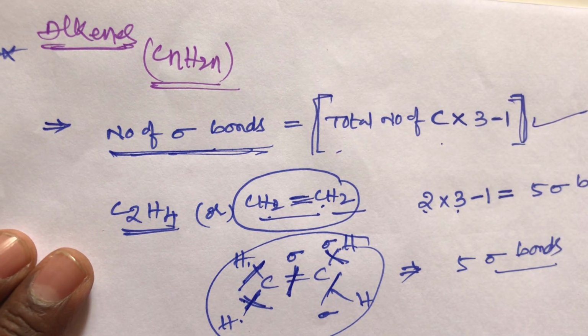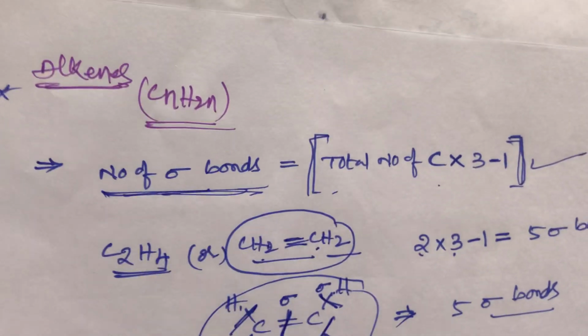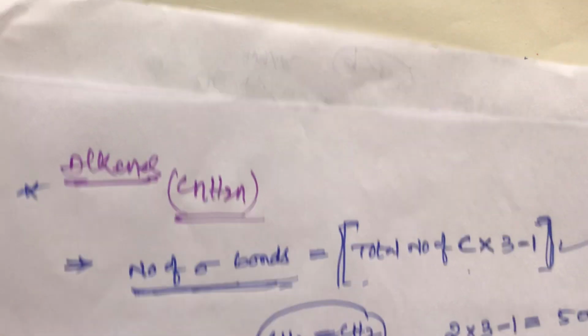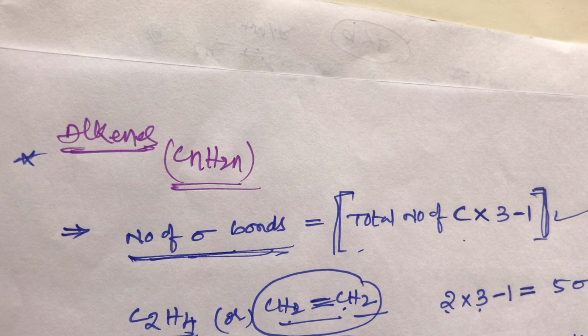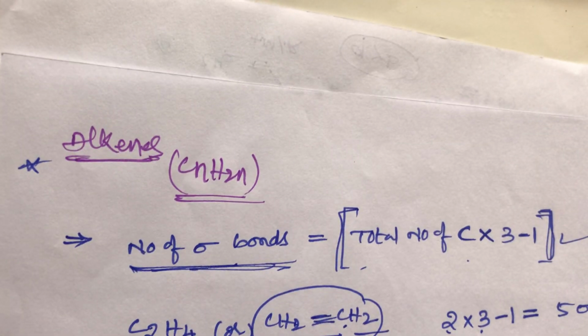But what about alkanes, student? For alkanes, the formula is total number of carbons into 3 plus 1. This is the simple trick. Use these to calculate the sigma bonds in the given compounds.